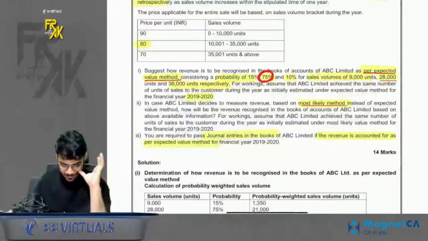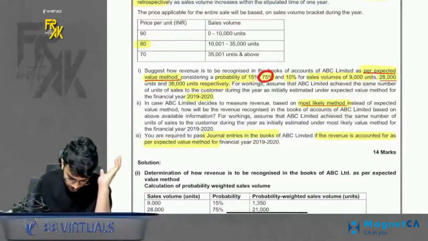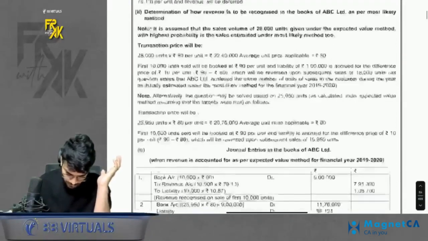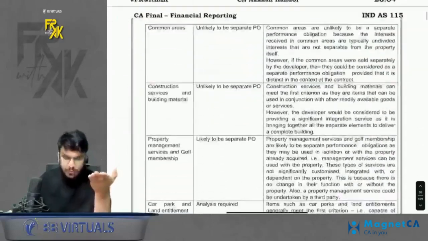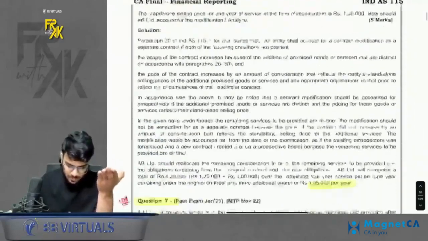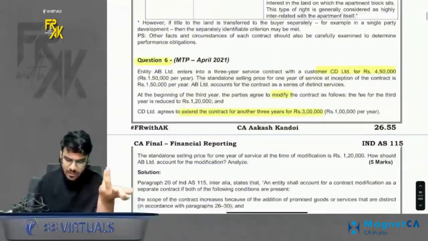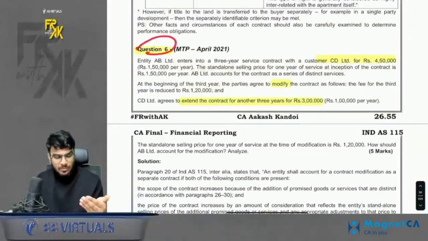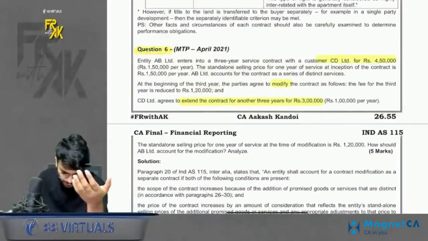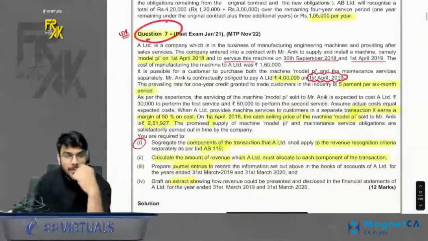Okay, let's proceed further. Now what do we have? Question number 5, you can just give it a read, it is a very simple question. Question number 6 also you can just give it a read. The solution of question number 6 is there in the board notes. If you want to refer, you can refer to it. Question 7 is a very good question, please have a look here.